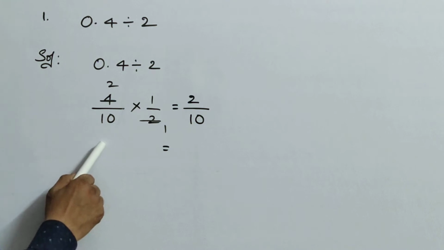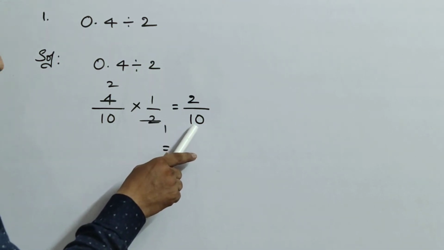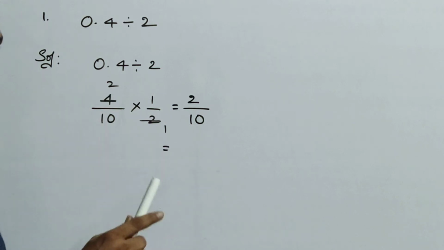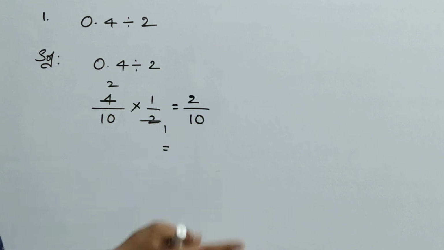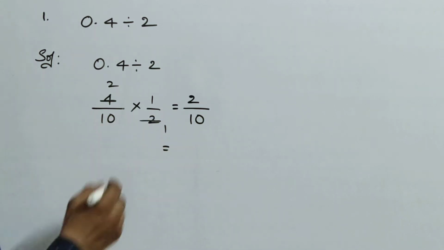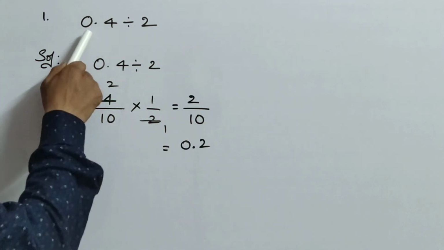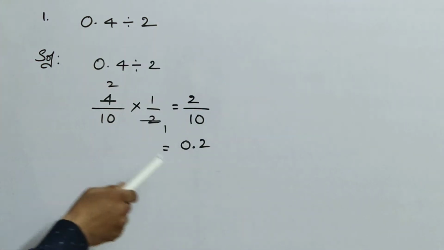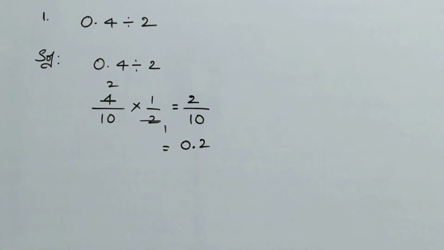What I mean to say is, if there are multiples of 10 in the denominator, like 10, 100, 1000, you can write this in an easy way in decimal, that is 0.2. Even if you divide individually in the division method, you will get 0.2. But this is the easiest way. Okay children, is it clear?